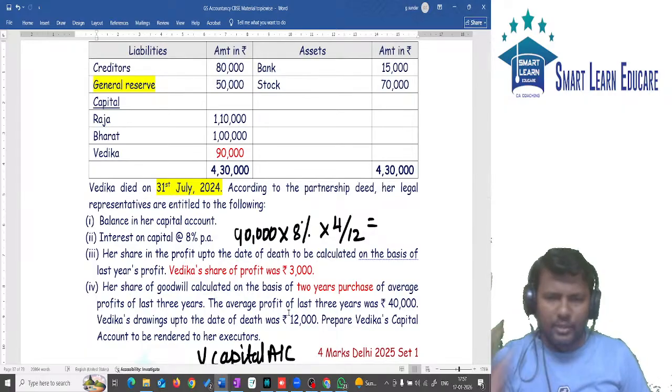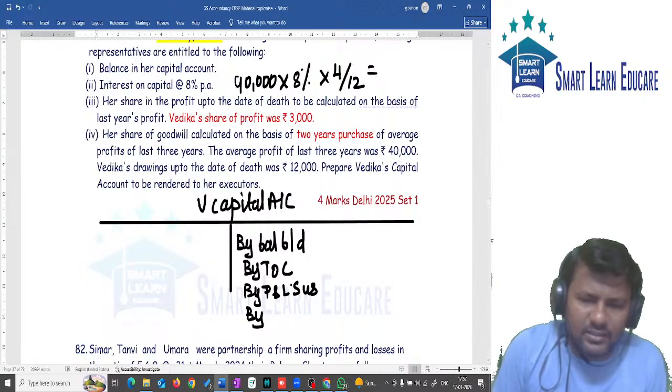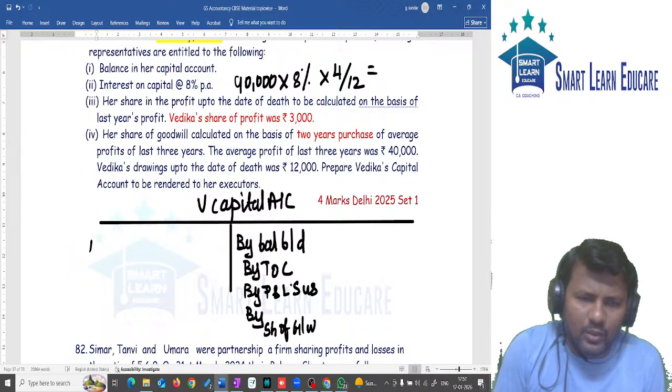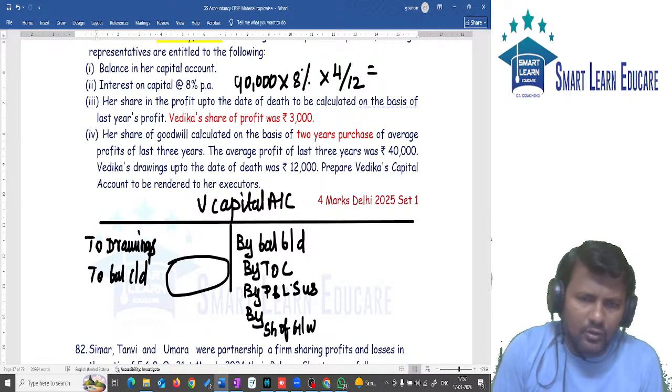Whatever we followed in retirement is the same here. Whatever balance you are getting, you should write the share of goodwill. On the debit side, one thing will come, drawings, and you should find out the closing balance. Two, balance carried on you should find out. This is what you are going to find out in this question. Okay? Closing balance you are going to find out.